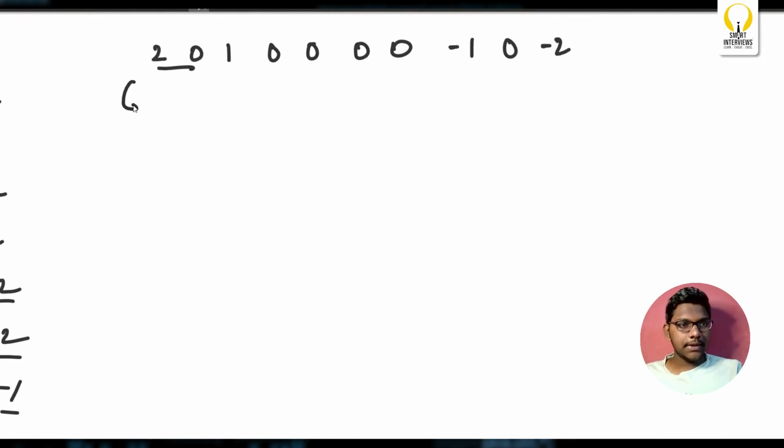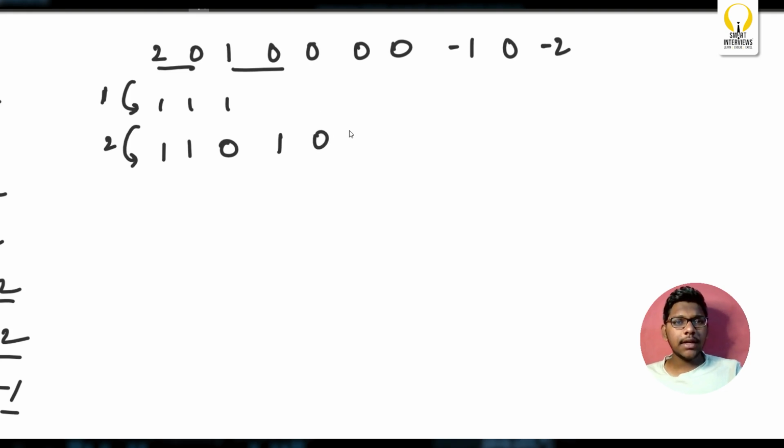I'll combine these two in the first second, which will be 1, 1, 1, and everything remains the same. What next? Maybe I'll try to combine these two now. In that case, I'll get 1, 1, 0, 1. Next, I'm having something like this.